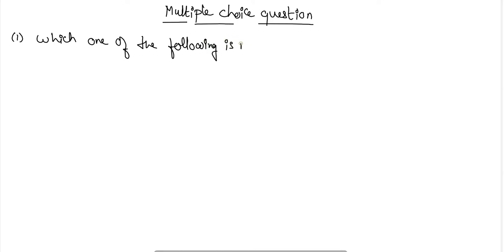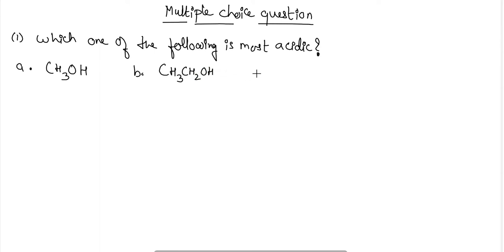Okay. So the first question which we are going to discuss here is asking which one of the following is most acidic, and the options are A, CH3OH, B, CH3CH2OH, C, (CH3)2CHOH, and D, (CH3)3COH. Okay, so we have to give the answer here, which of the given ones is more acidic.